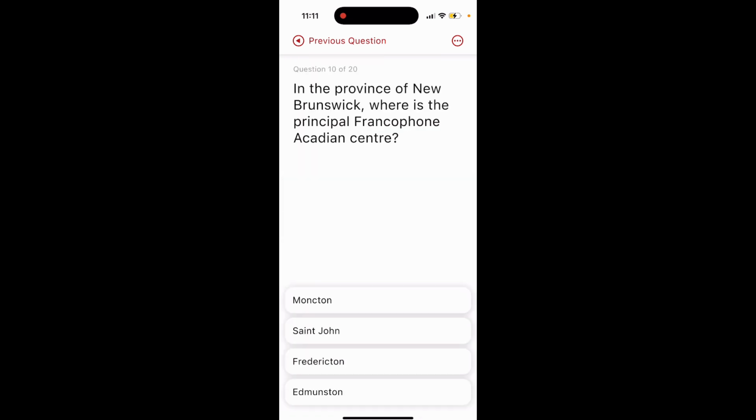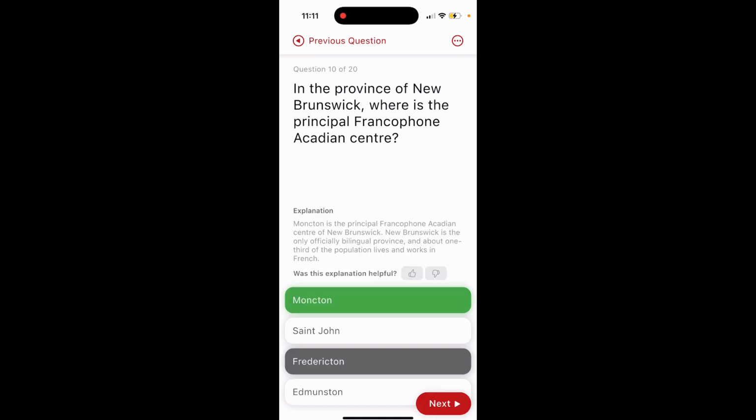Question 10. In the province of New Brunswick, where is the principal Francophone Acadian centre? Moncton, St. John, Fredericton, Edmonton. The answer is option number 1, Moncton.